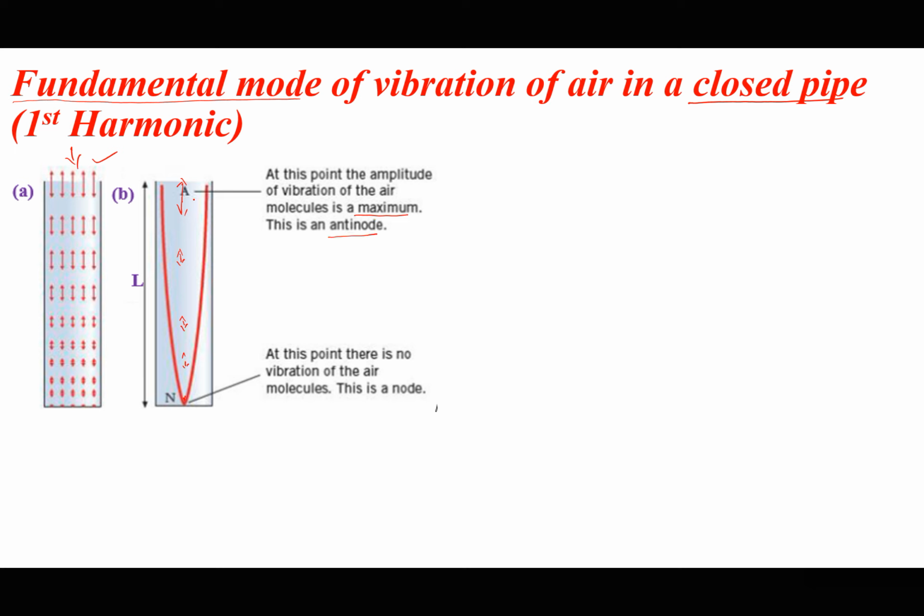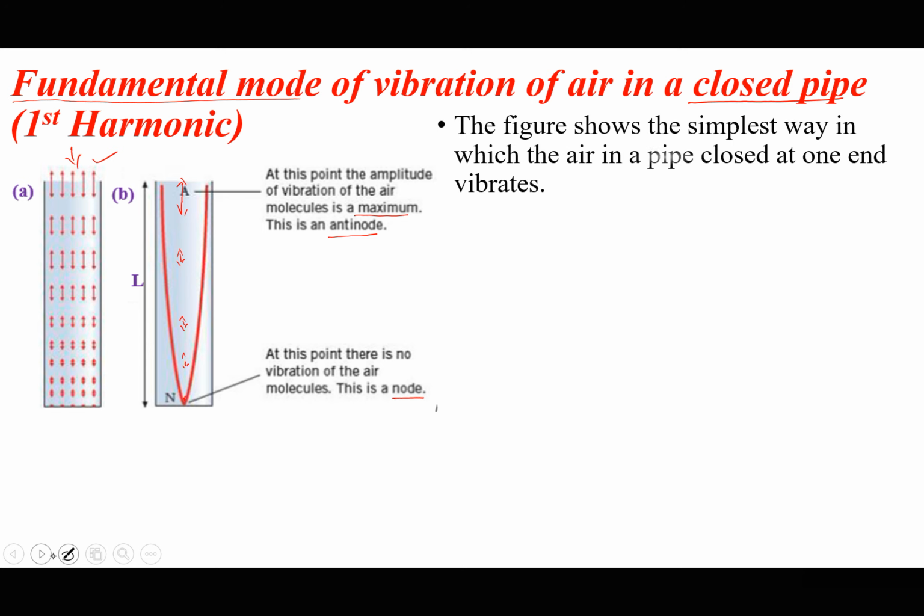That's why we are saying at the open end we have an antinode. At the closed end, at this point there is no vibration of the air molecules, so we expect a node. This figure shows the simplest mode of vibration. In this mode, you notice that this is a quarter of a cycle, because if it was half a cycle, it would be something like this, and a full cycle would be something like this.